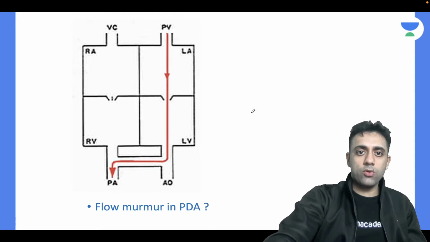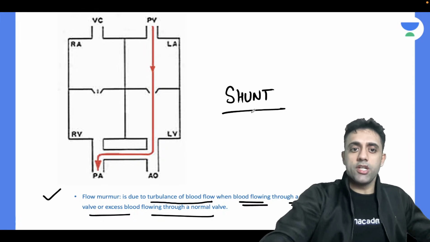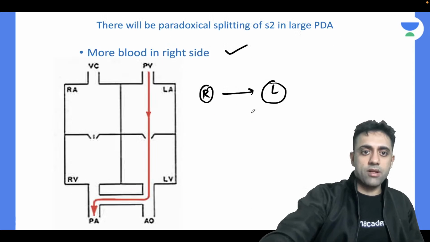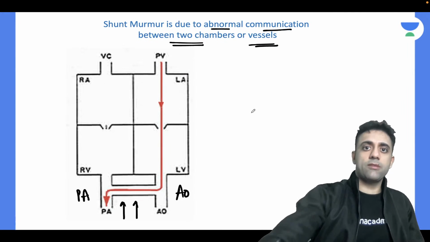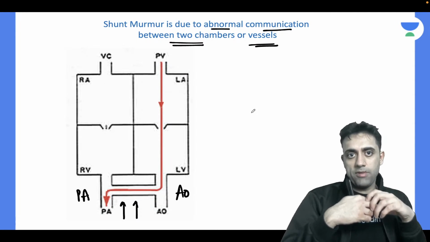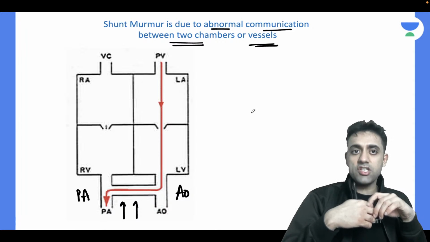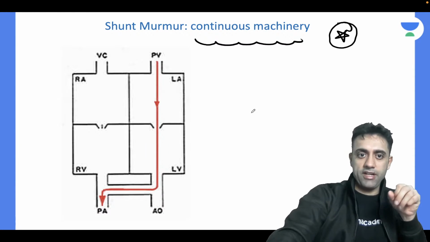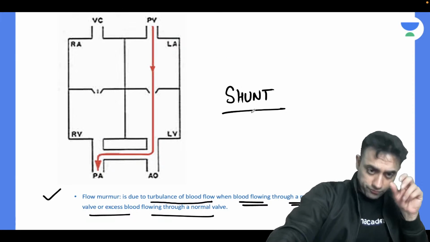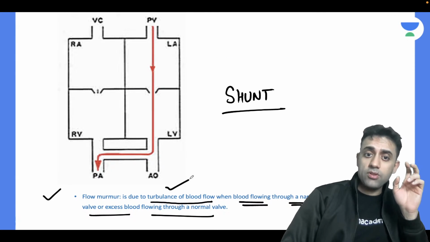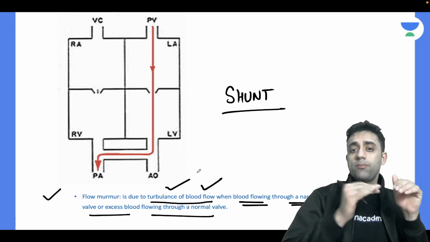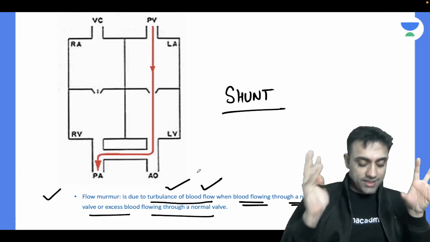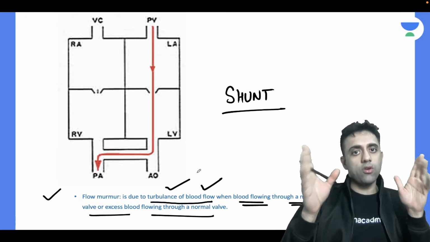Now coming back to our shunt murmur. What is shunt murmur? One is shunt murmur, one is flow murmur. Shunt murmur is nothing but abnormal communication between chambers or vessels, and you see a continuous machinery murmur, a shunt murmur, in PDA. What is flow murmur? Flow murmur is due to turbulence of the blood flow when blood is flowing through a narrow valve or excess blood is flowing through a normal valve.